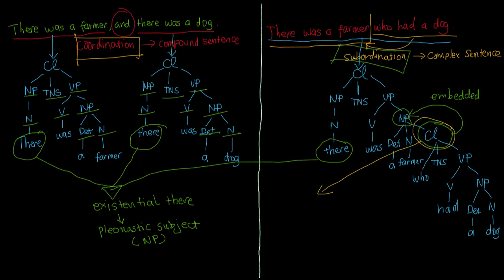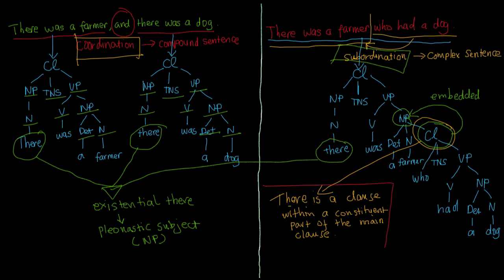Thus, a prominent difference between coordination and subordination is that within subordination, there is a clause that is included within a constituent part of the main clause, which is non-existent in coordination. Well, students, is it now clear to you, the difference between coordination and subordination?